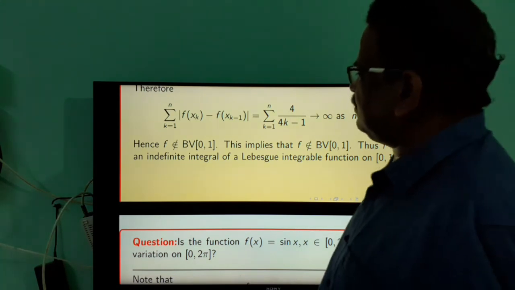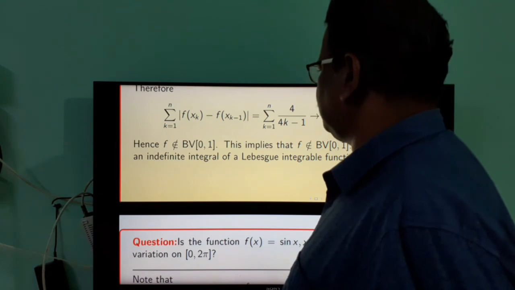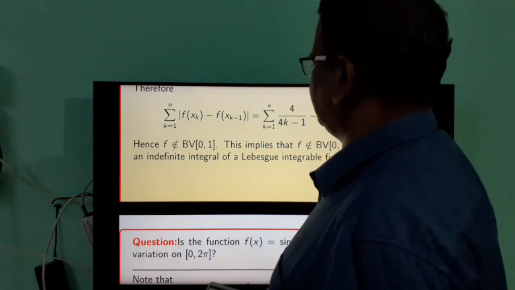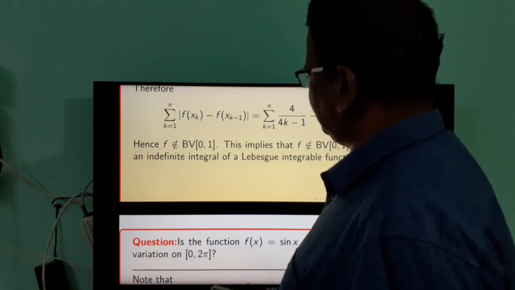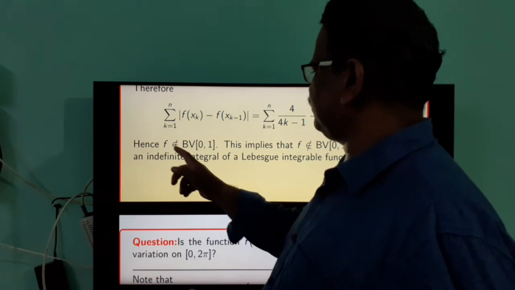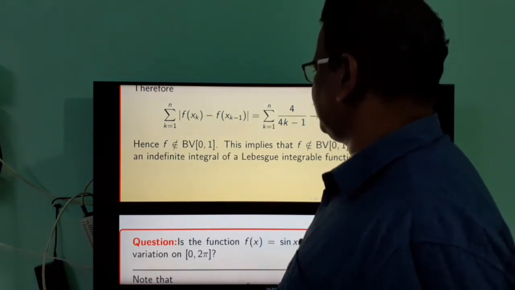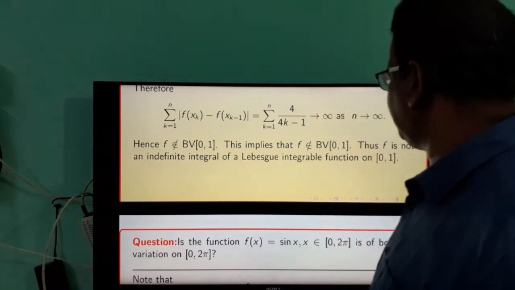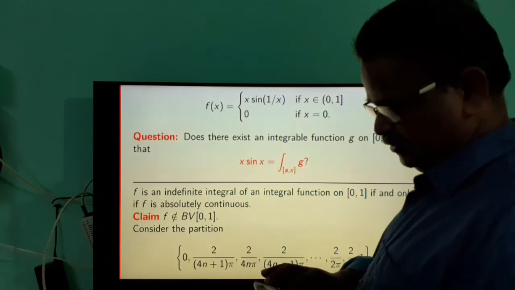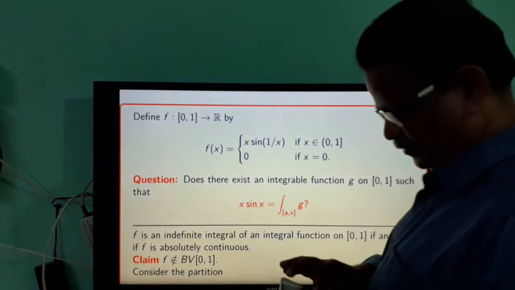But we know that AC[0,1], the class of all absolutely continuous functions on the interval [0,1], is a subclass of the class of functions of bounded variation. Therefore, this function is not in the class AC[0,1]. That means the function is not absolutely continuous on the interval [0,1]. So this is not possible. Thus, this representation is not possible.